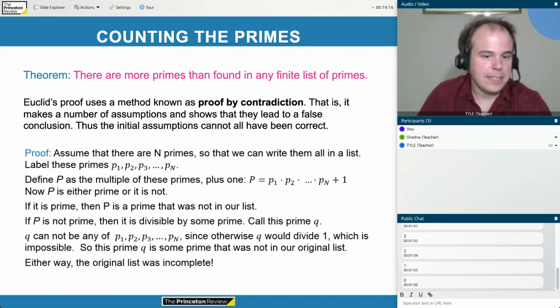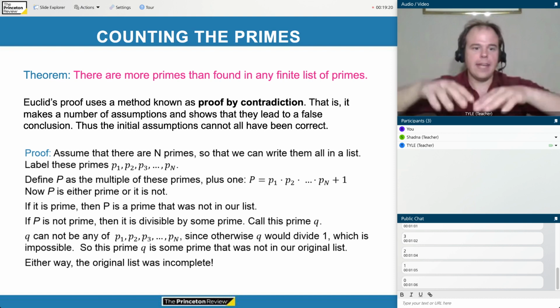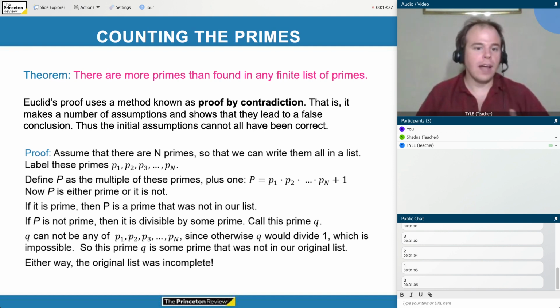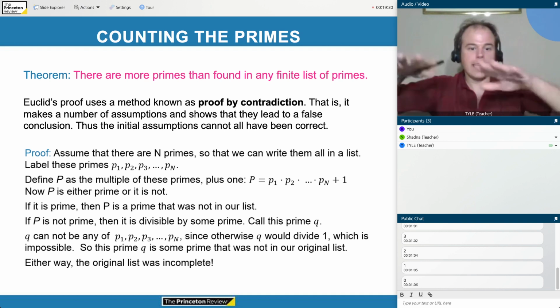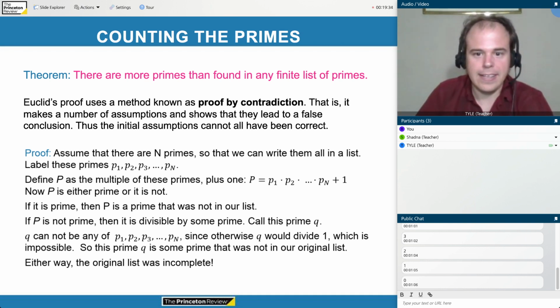So for example, today, students in a geometry class talk about lines that go forever in both directions. But ancient Greeks viewed lines as segments that could be extended indefinitely, but which were not something infinite that we're only viewing part of. Okay. So therefore, we'll state it like this: if we have any finite list of primes, then there are more primes than that.